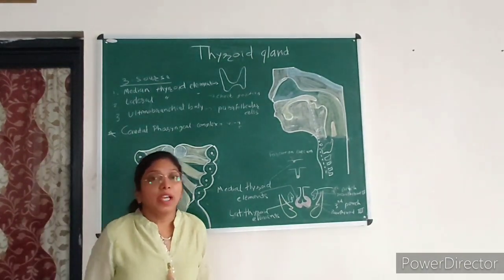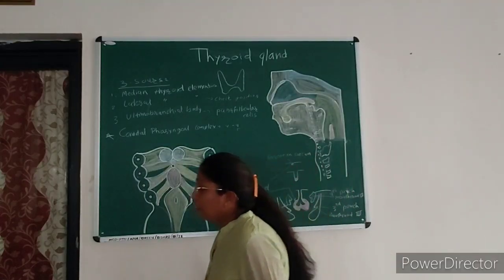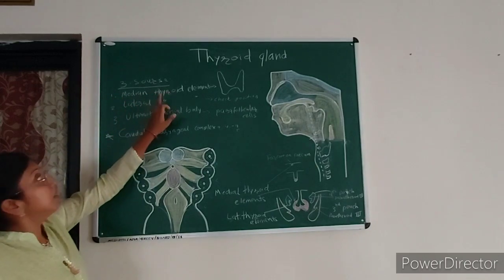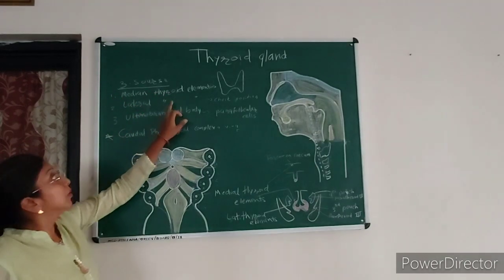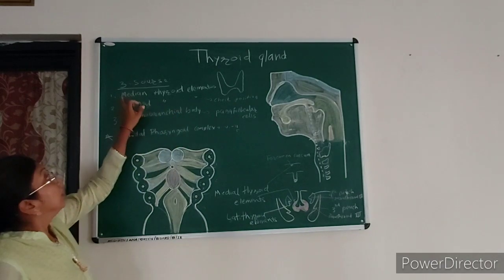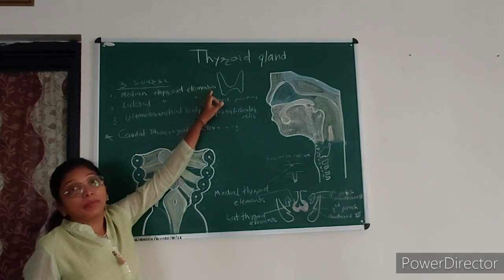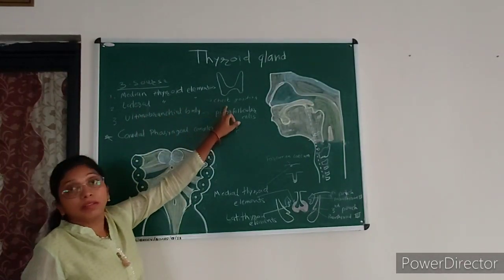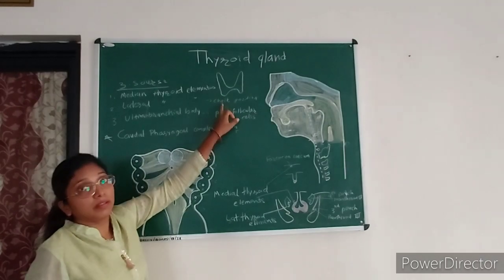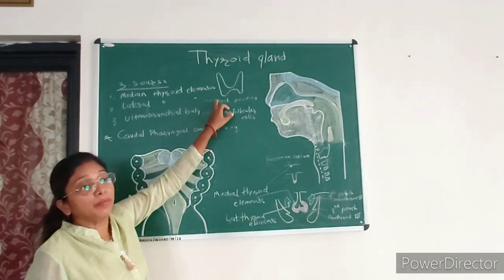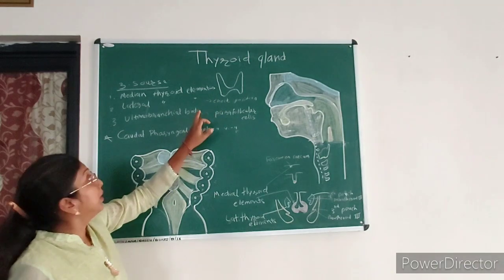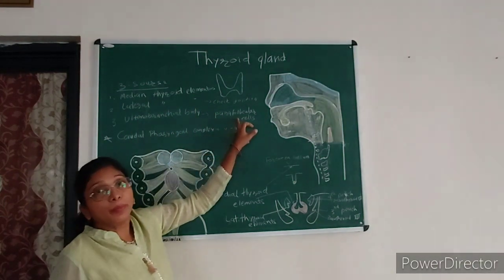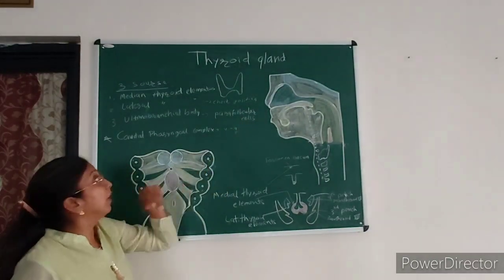Now the development of the thyroid gland. The thyroid gland develops from three sources: the median thyroid elements, the lateral thyroid elements, and the ultimobranchial body. The median thyroid elements form the thyroid follicles. The lateral thyroid elements check the position of the thyroid gland; they arrest the median thyroid elements at the upper part of the trachea when it reaches there. The ultimobranchial body forms the parafollicular cells of the thyroid gland.